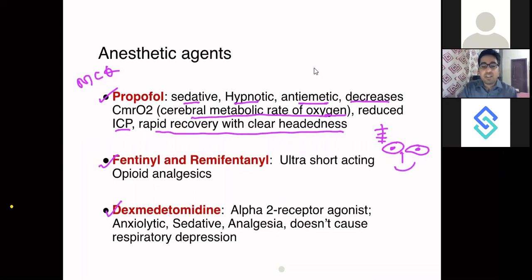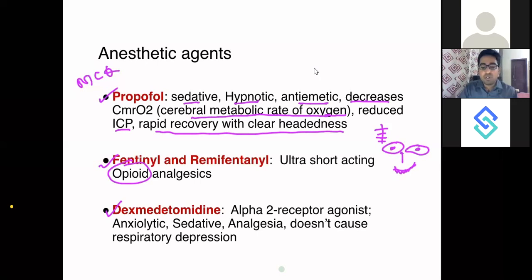Fentanyl and remifentanil are again ultra short acting opioid analgesics. They are the opioids. So the patient is very happy. This is why the patient is very happy. He's getting opioids. Okay. And then talking about dexmedetomidine.